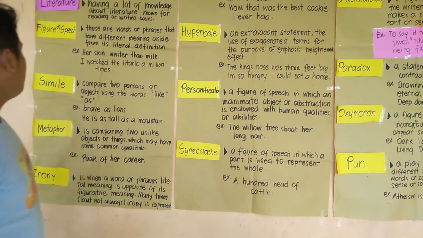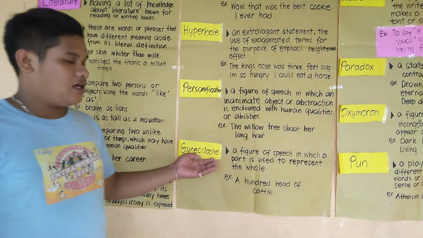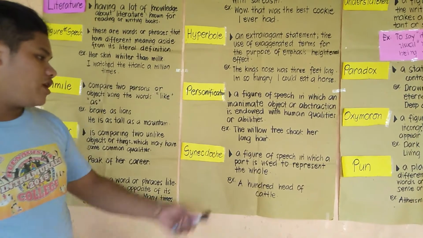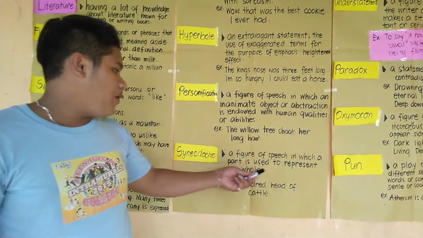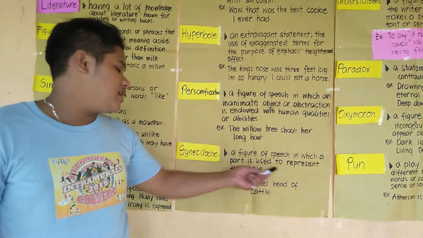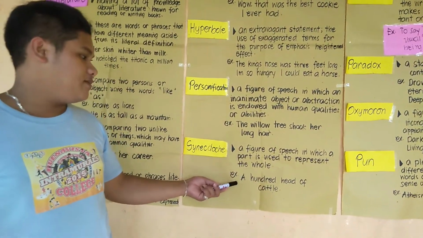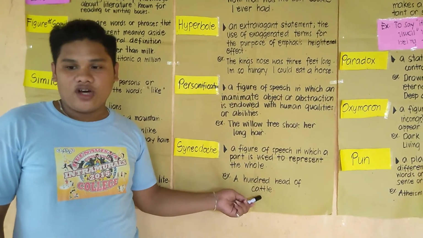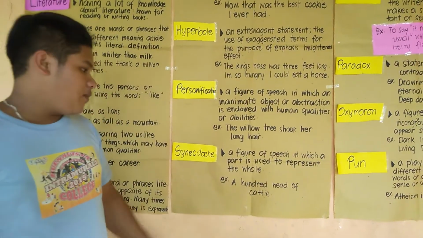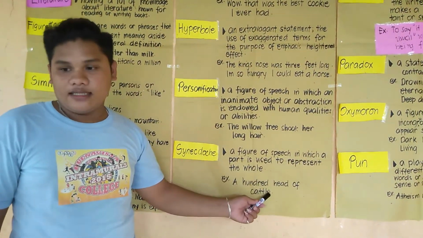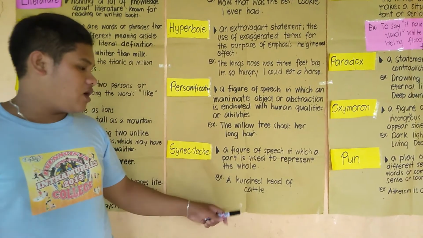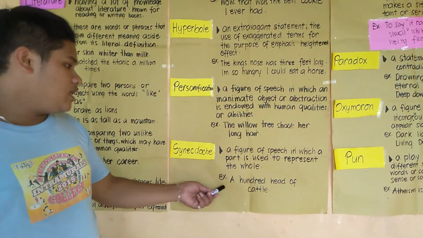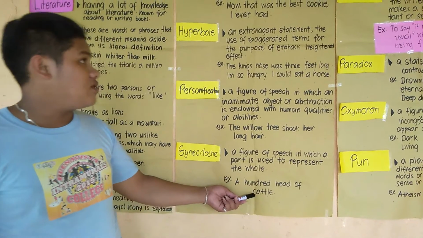And the next figure of speech is synecdoche. Synecdoche is a figure of speech in which a part is used to represent the whole. An example here is "100 head of cattle." Using the part, head, refers to the whole animal. So, 100 head of cattle.